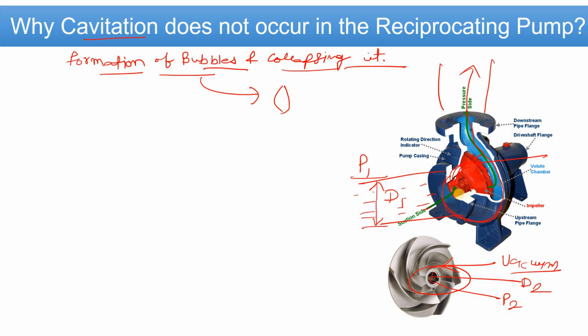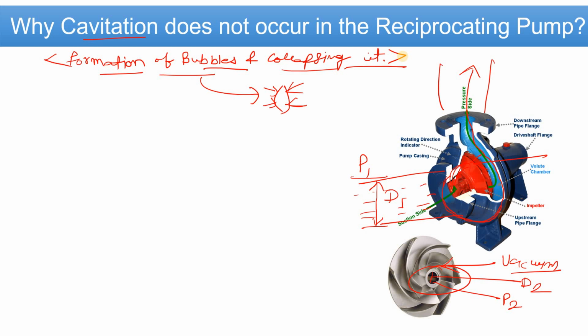Then in the casing of the centrifugal pump the pressure increases, so force acts around these bubbles and the bubbles collapse. This entire thing is called cavitation. Are you getting my point? This happens in the centrifugal pump and is called cavitation in the centrifugal pump.